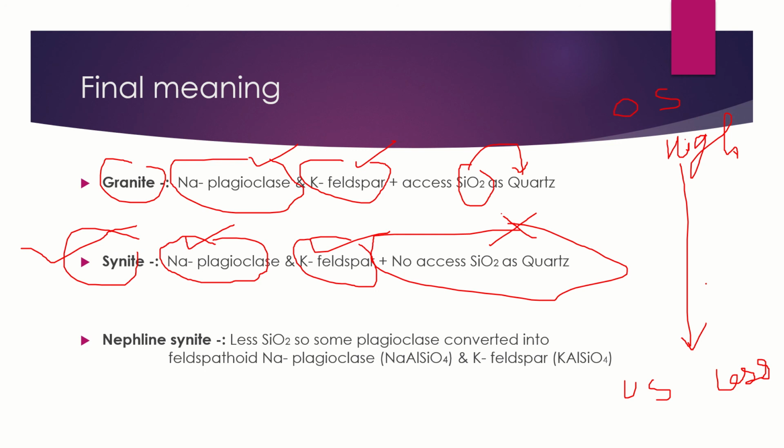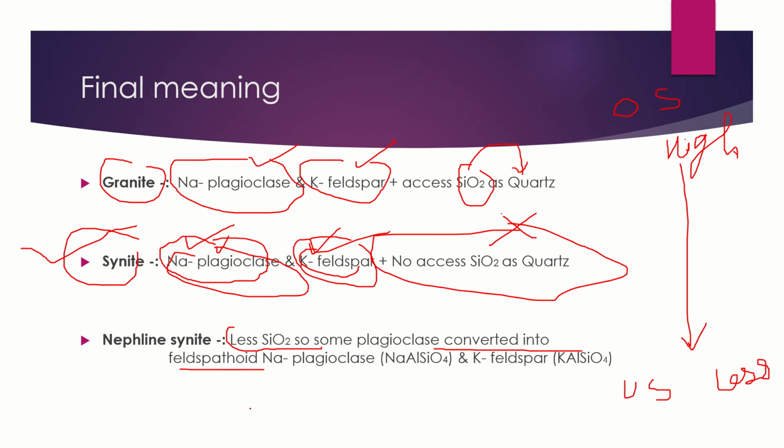Now what will happen if we have much lesser silica, meaning the silica which is used to form sodic plagioclase and calcic plagioclase, you don't have that much silica. So definitely our plagioclase will be silica deficient and K feldspar also will be silica deficient. That means it is the condition of mineralogy of feldspathoid. Okay, so if we have less SiO2 to form plagioclase, then it will convert into the feldspathoid.